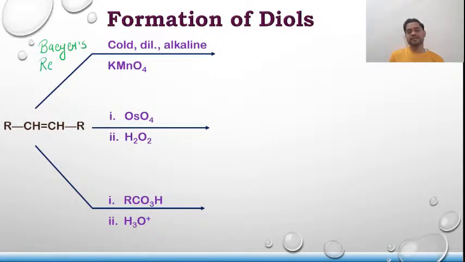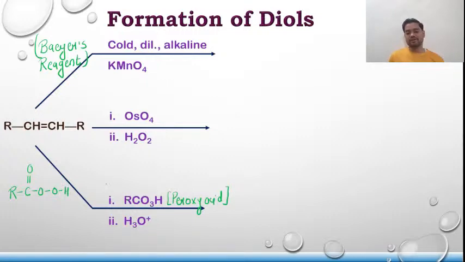Bayer's reagent, and the reaction is known as Bayer's reaction. In the last one you can say it is in peroxy acids. This is what? Peroxy acid, or you can take peroxy carboxylic acid. It can be represented as R, C double bond O, O, O, H.